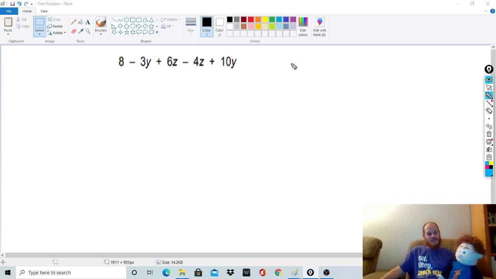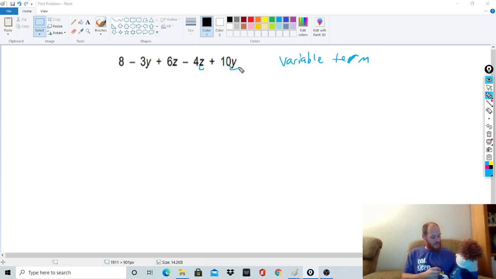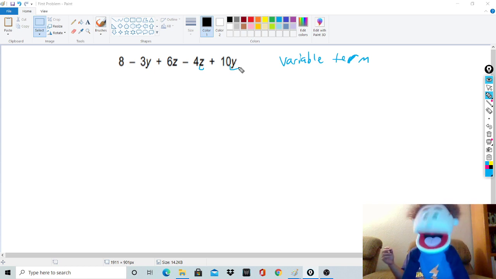There are two types of terms. There are variable terms. A variable term is basically a term that has a variable with it: z, y, x, fill in the blank. You with me? Yeah, I think so. It has a variable with it. Exactly.